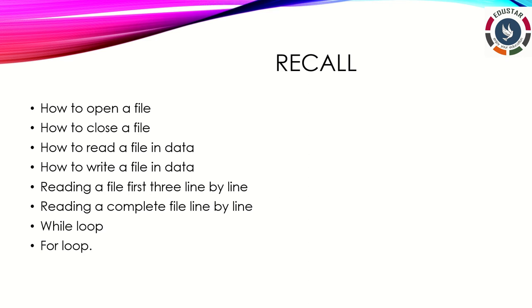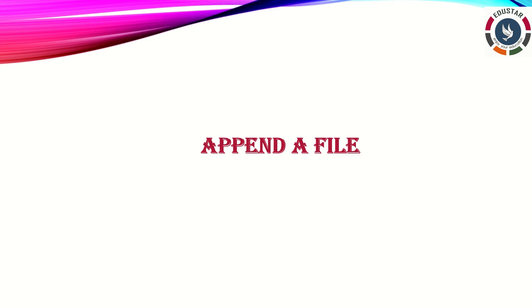So in this class now we are going to discuss append mode in a file. So what does append in a file mean? When we open the file in write mode, Python overwrites an existing file or creates a non-existing file. In Python part 1 I already showed you, while we are writing some data, what happens?